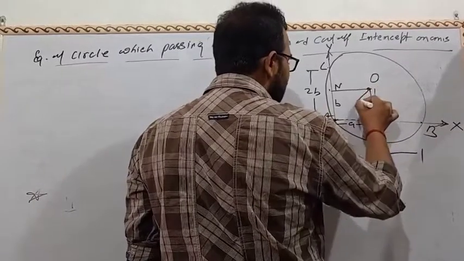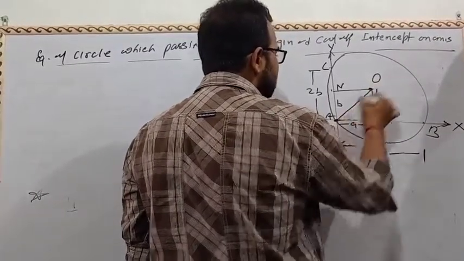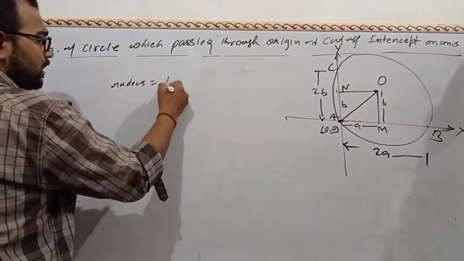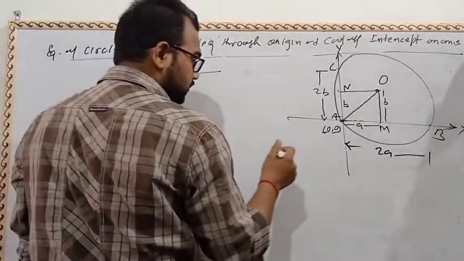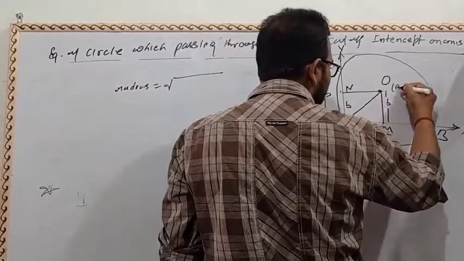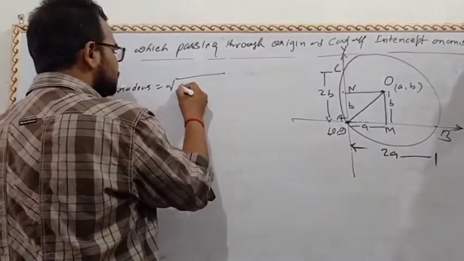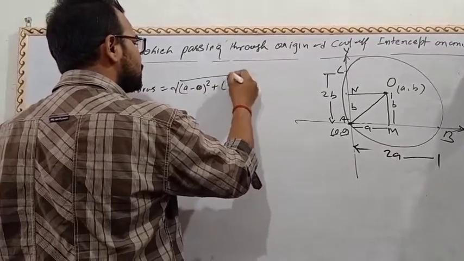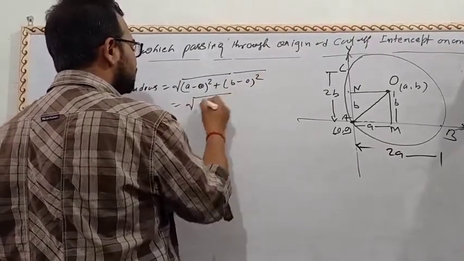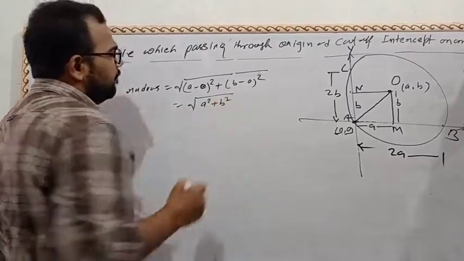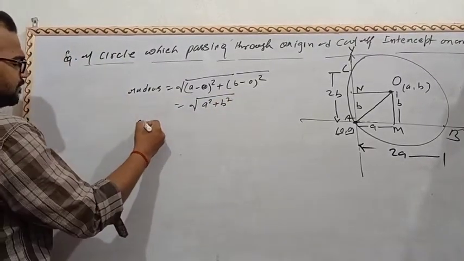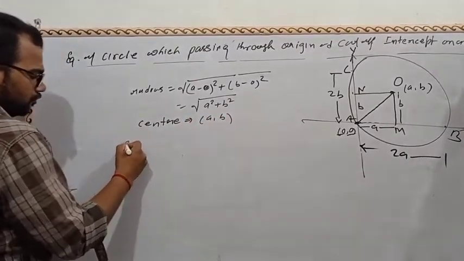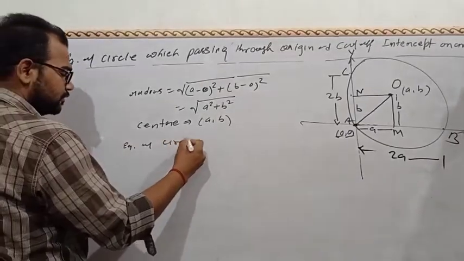Now we will use Pythagoras theorem or distance formula, radius under root. Suppose it is a and it is b, so center will be a comma b. So radius a minus 0 का whole square. So we get a square plus b square. So center a comma b. So equation of circle